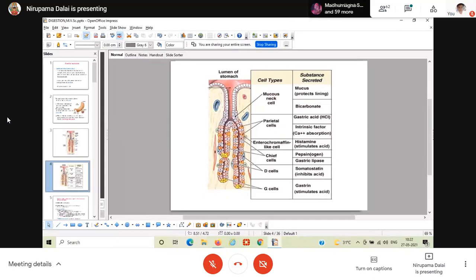Along with this visible mucus, they also secrete a lot of bicarbonate ions. The surface epithelial cells, along with this mucus and the bicarbonate ion, mainly act as the gastric mucosal barrier, so that it will prevent the corrosive activity of the hydrochloric acid, because these cells are always exposed to the lumen of the stomach.